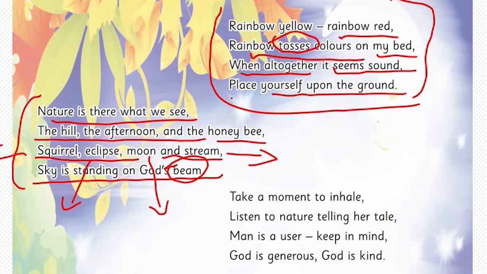Nature is what we see here. We can see the hill, the afternoon, the honeybee, the squirrels, the eclipse, moon, sleep, all the objects of nature the poet is talking about in this stanza.